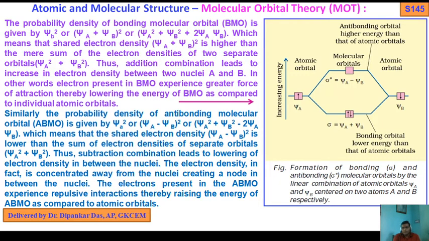Out of the two MOs we get the sigma star anti-bonding MO and the bonding MO sigma, whose energy is lower compared to the anti-bonding MO. This portion is called the anti-bonding orbital, with higher energy than that of the atomic orbitals.